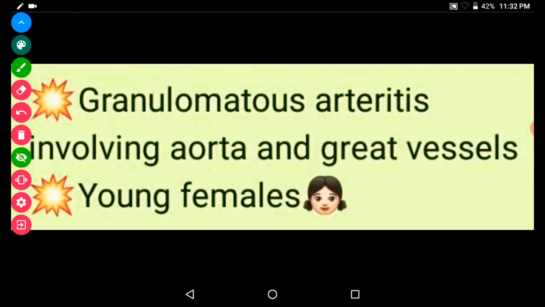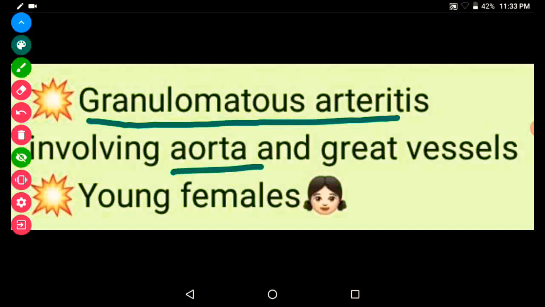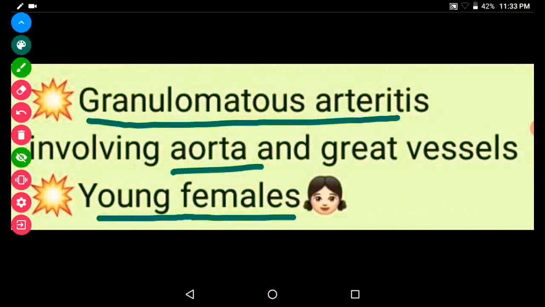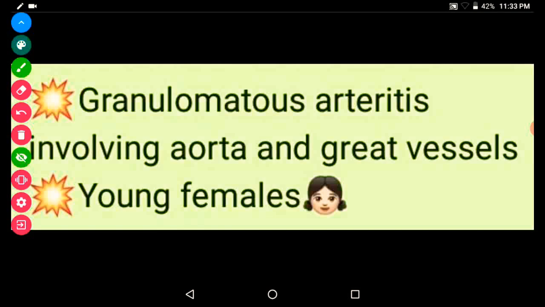Takayasu arteritis is a granulomatous arteritis, that is, it is mainly granulomatous inflammation of the vessel wall, involving the aorta, its branches and other great vessels. It mainly affects young females. In the last video, we discussed giant cell arteritis, which mainly affects elderly females greater than 40 years of age. Here in Takayasu arteritis, it mainly affects young adolescent females with a mean age of about 24 years. The female to male ratio is about 9:1.